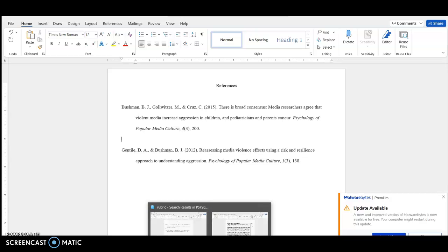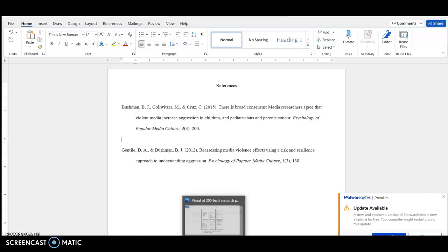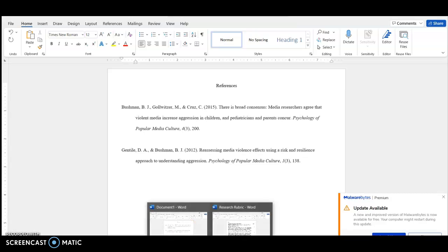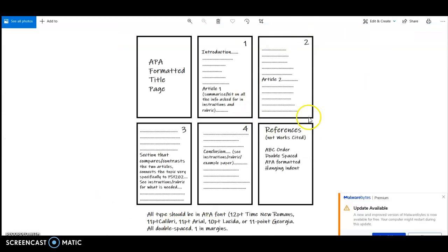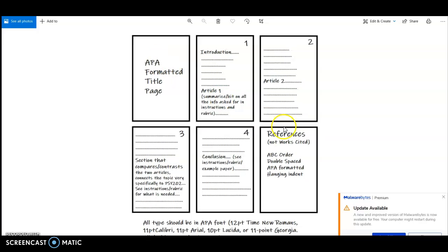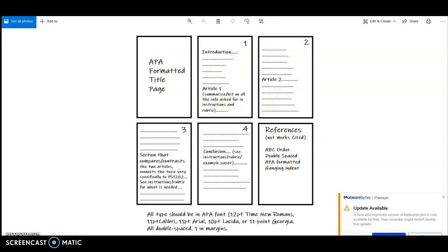Woo-hoo! All right, so now what are we going to do? So we are going to pull up, I'm going to come over to here. Okay, so this is a drawing that I did, kind of planning out my research paper. So I imagine that it's going to be about 6 pages. It needs to be about 4 pages of text.